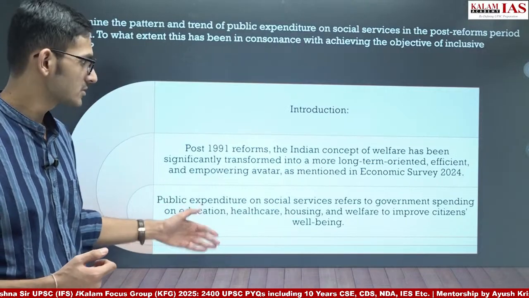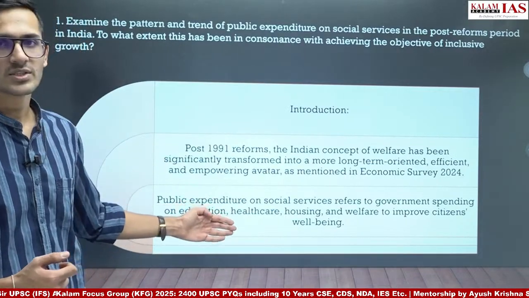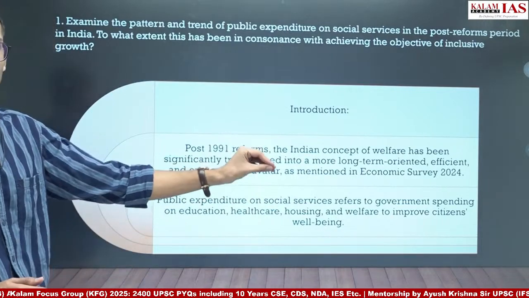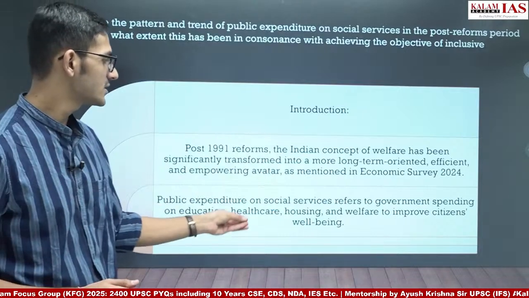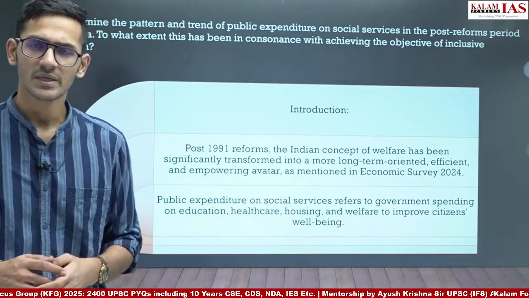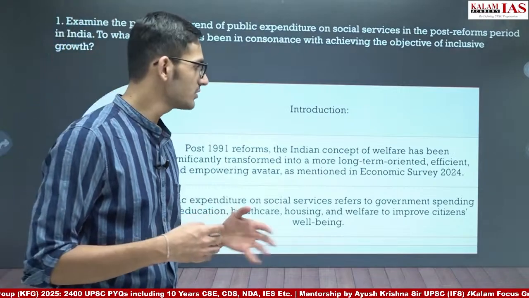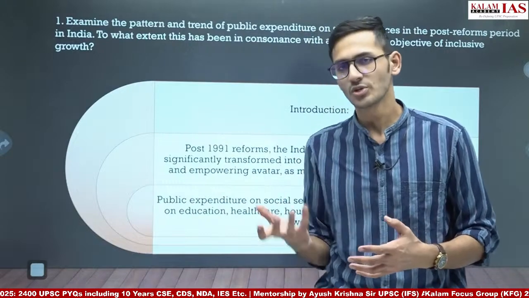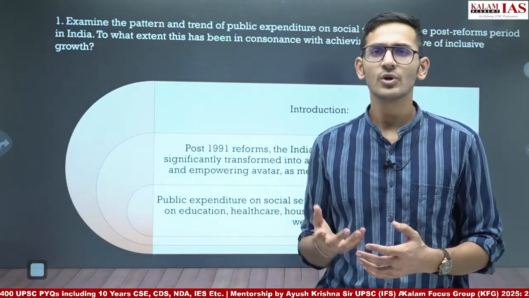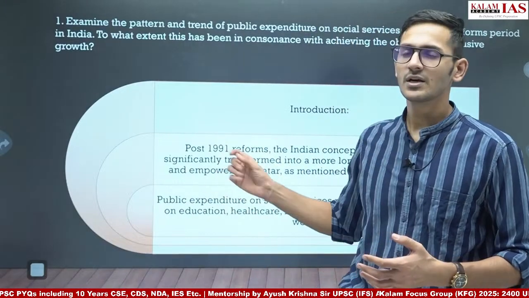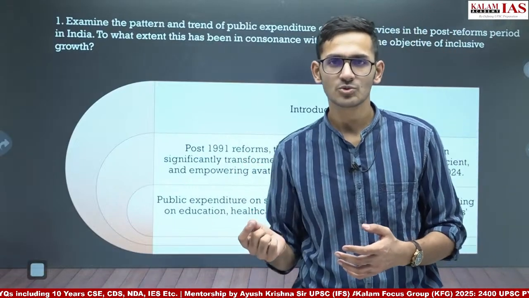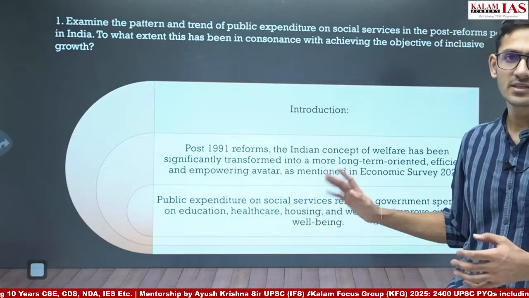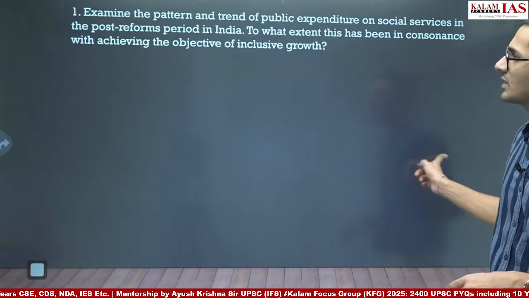Apart from that, we can also start by defining public expenditure on social services. Either of these two introductions you can start with, and it's fine. You can start with: public expenditure on social services refers to government spending on education, healthcare, housing and welfare to improve citizens' well-being. Even if you have not read the Economic Survey, though you should read it, you can start with a general definition, whatever your understanding is, give a few examples like education and healthcare, and you're done. And then you will give the first subheading.